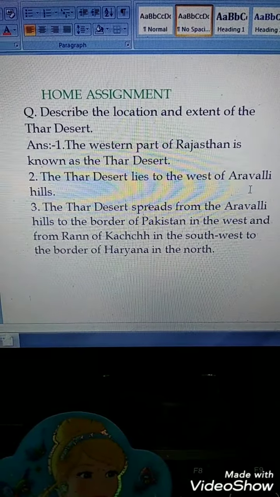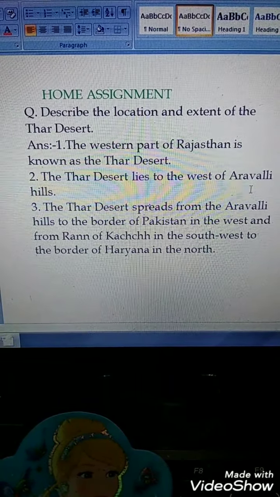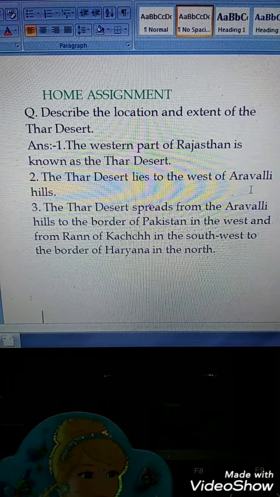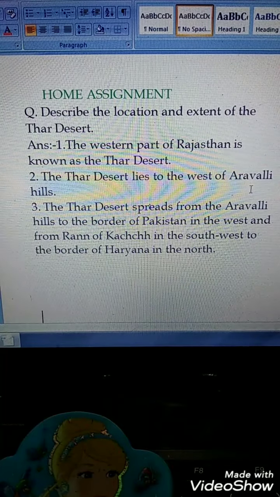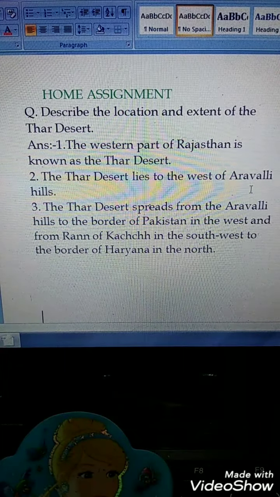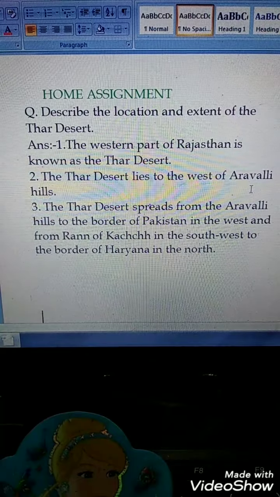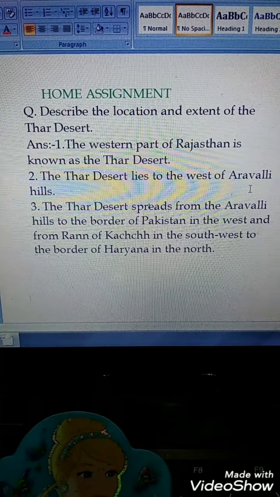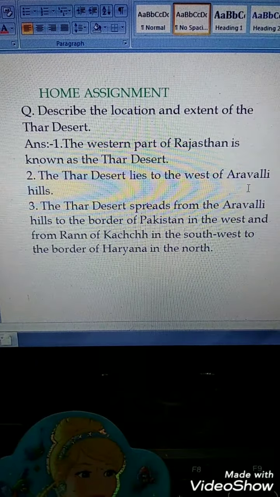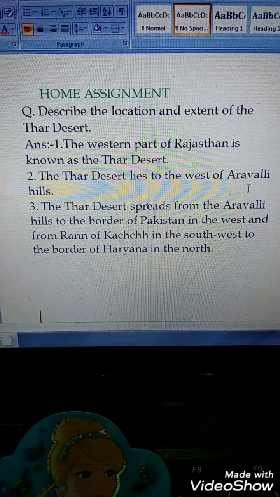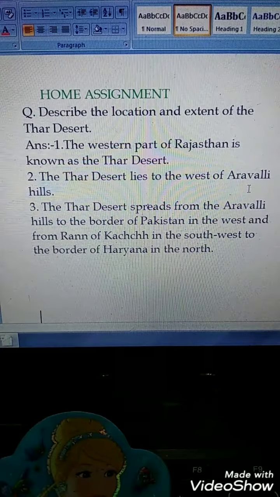The Thar desert spreads from the Aravalli hills to the border of Pakistan in the west, and from the Rann of Kutch in the southwest to the border of Haryana in the north. So for a long answer, a 3 marks answer, you can write these 3 points.